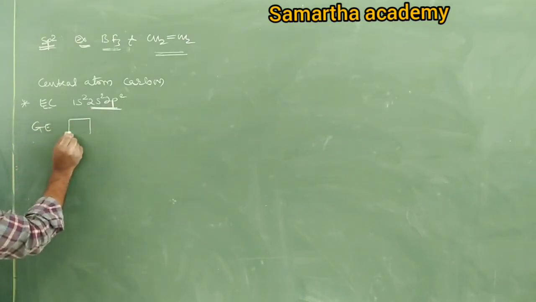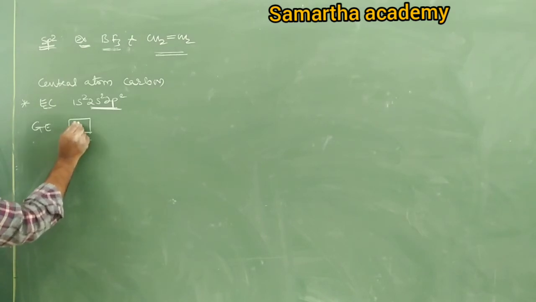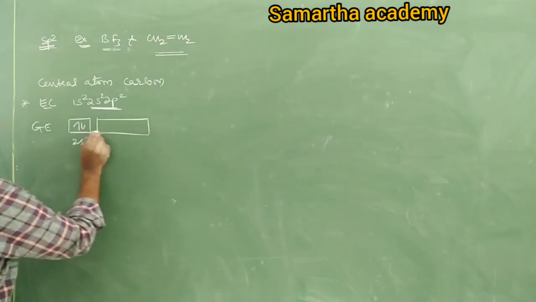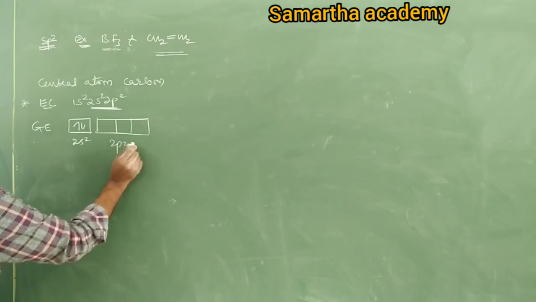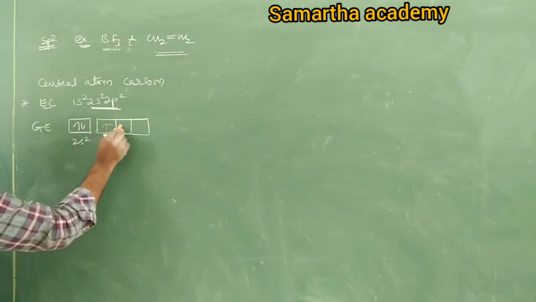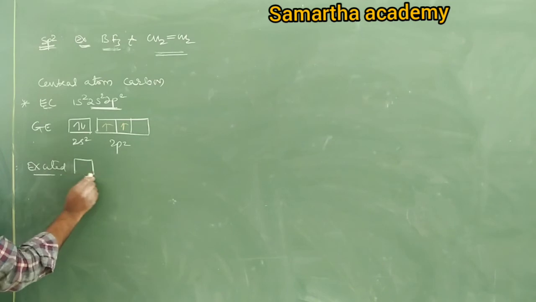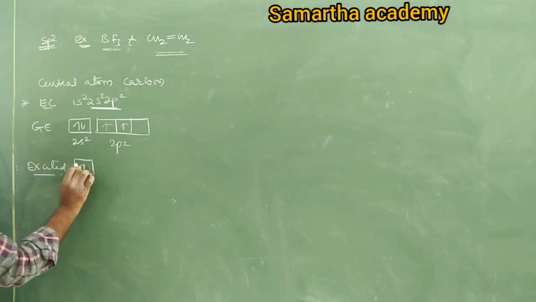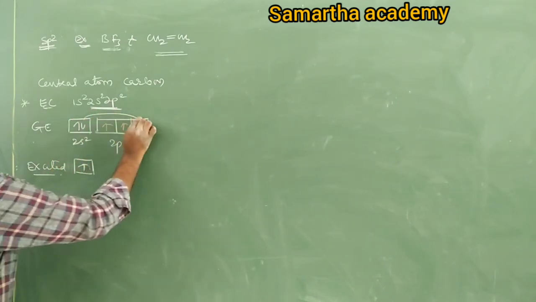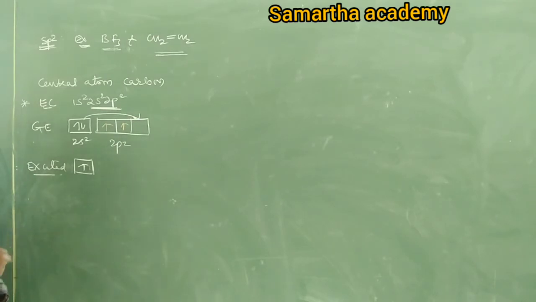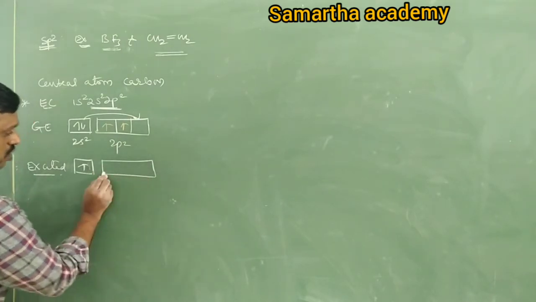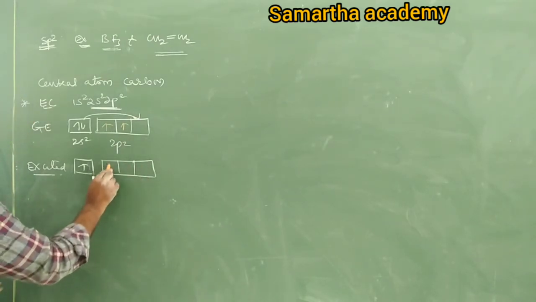2s2, 2s orbital, 2p2, there are 2 electrons in p orbital, right? So next is the excited state. One electron jumps from s to p. So it becomes 2s1 and 2p3.